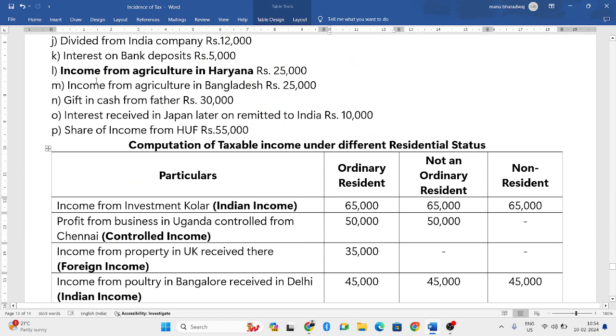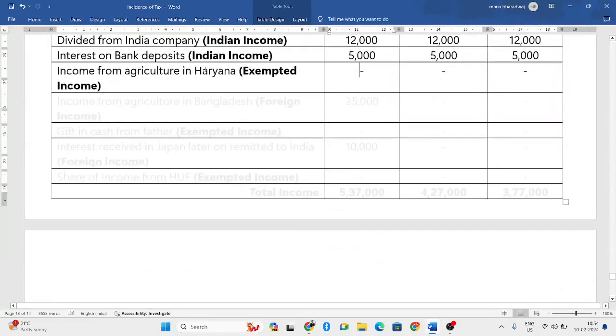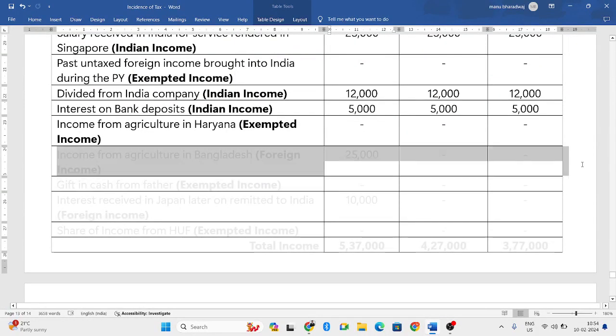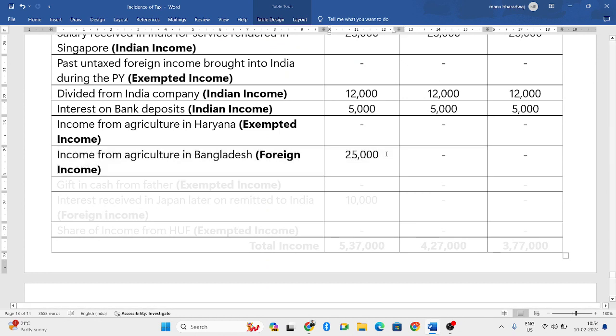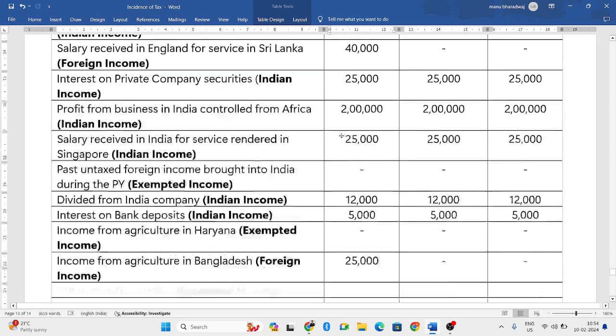Next. Income from agriculture in Bangladesh. So income is arising outside India. Receiving aspect is also outside India. When both the aspects are outside India, we will consider it as foreign income. This is a foreign income from other sources. So only one person will be taxed, that is ordinary resident. Only ordinary resident will be taxed.